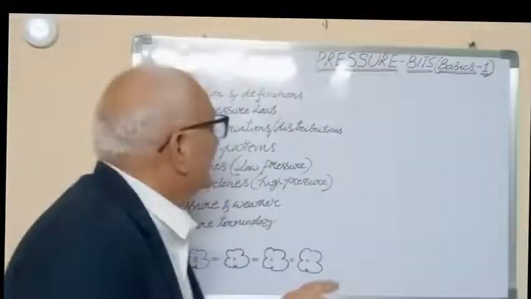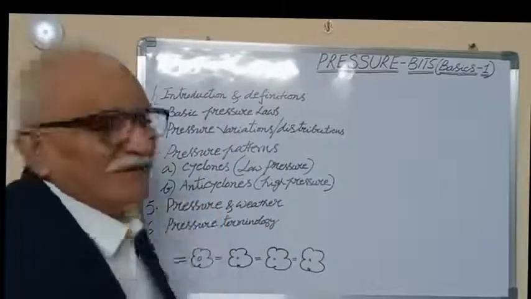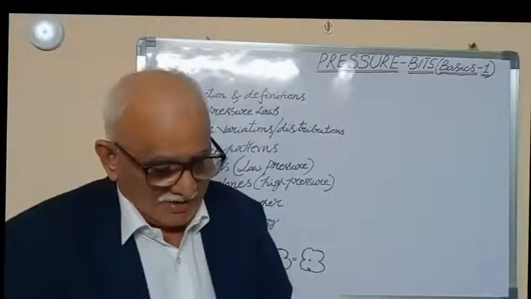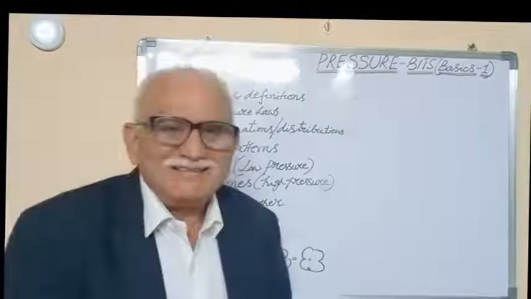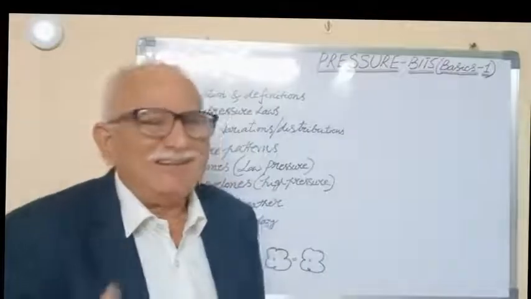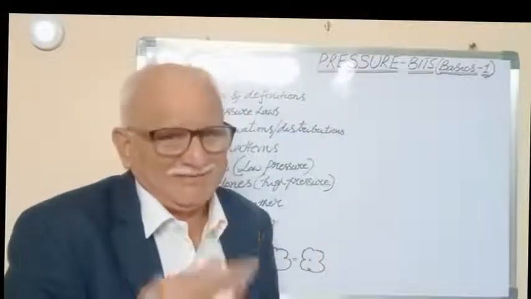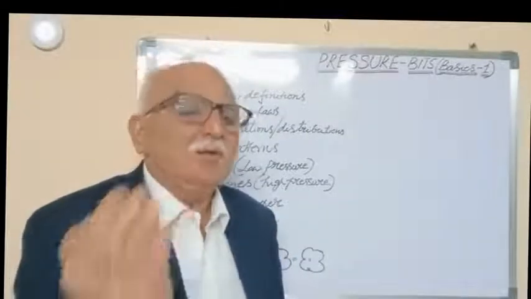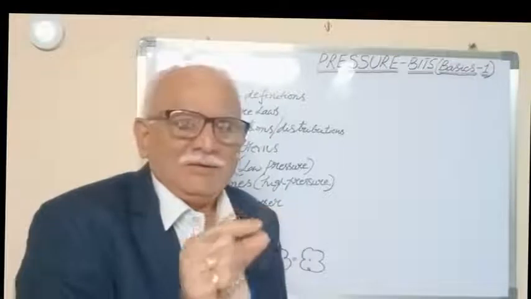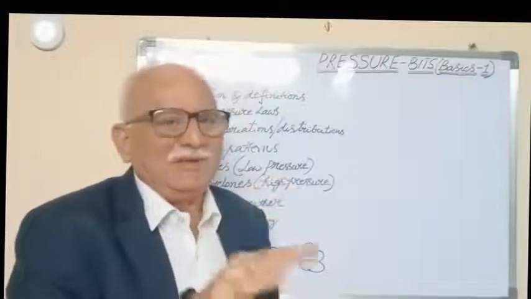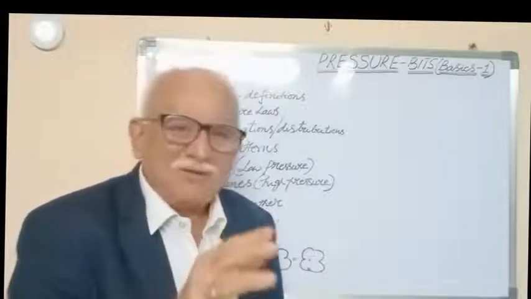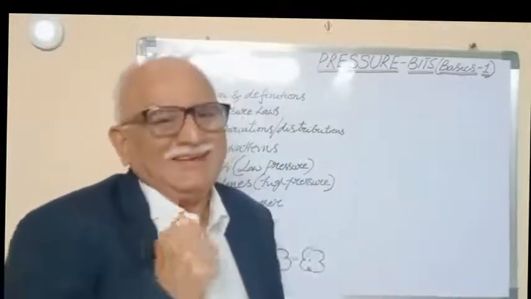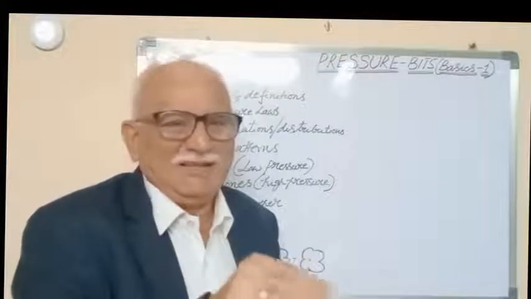Okay, now see, basic pressure laws. So what are the basic pressure laws? The first one, Dalton's law of pressure. What Dalton's law of pressure states is, if 2 or 3 gases are there, including water vapor, the total pressure exerted by these gases is equal to the individual pressure caused by each gas added together.